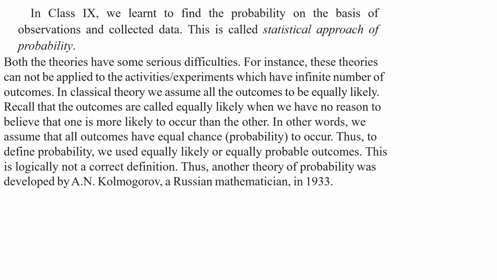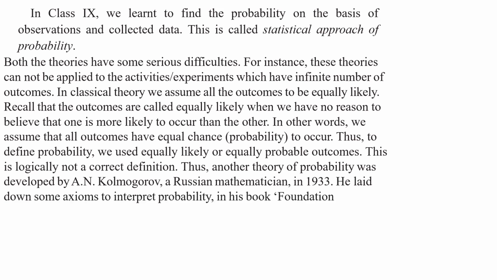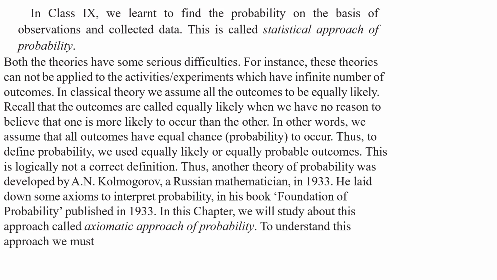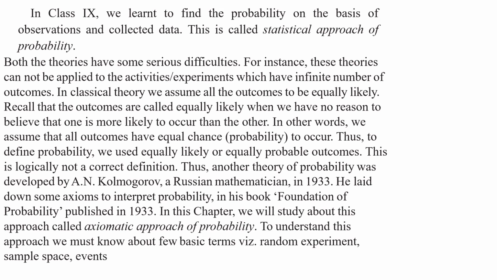Thus, another theory of probability was developed by A.N. Kolmogorov in 1933. He laid down some axioms to interpret probability in his book Foundation of Probability, published in 1933. In this chapter, we will study this approach called the axiomatic approach of probability. To understand this approach, we must know a few basic terms: random experiment, sample space, events, etc. Let us learn about all these in what follows next.